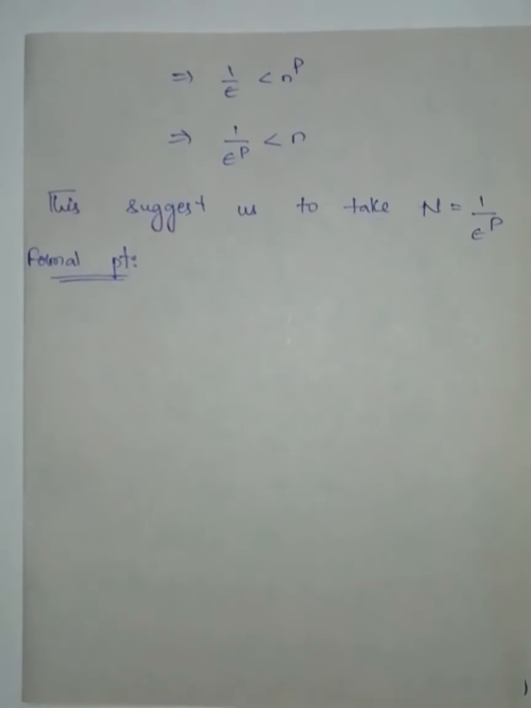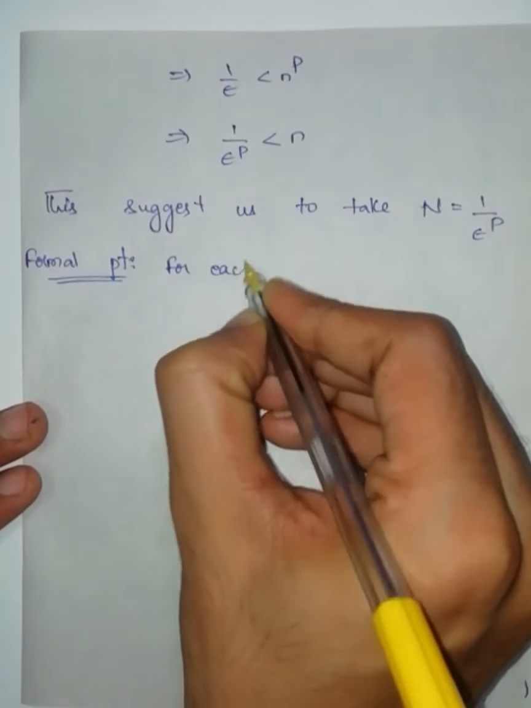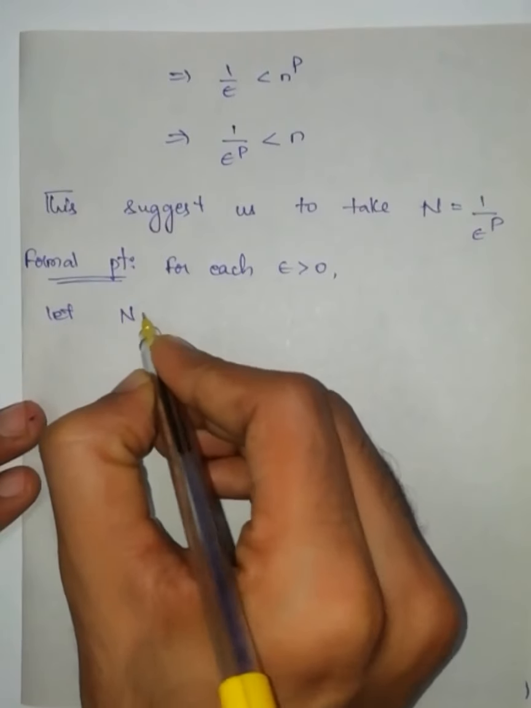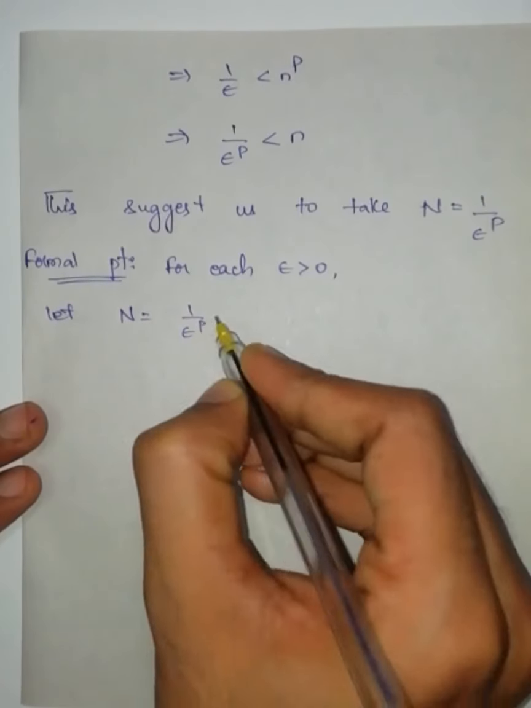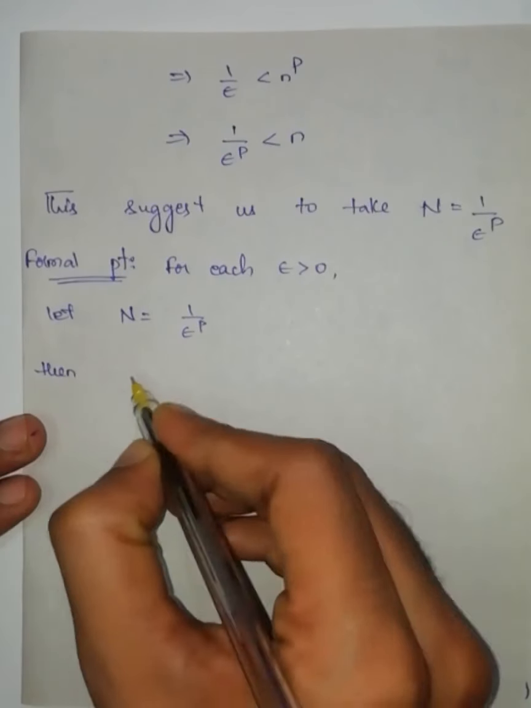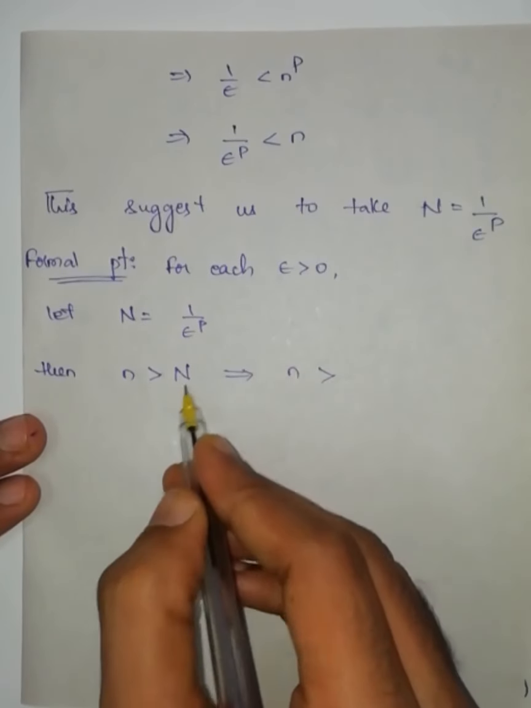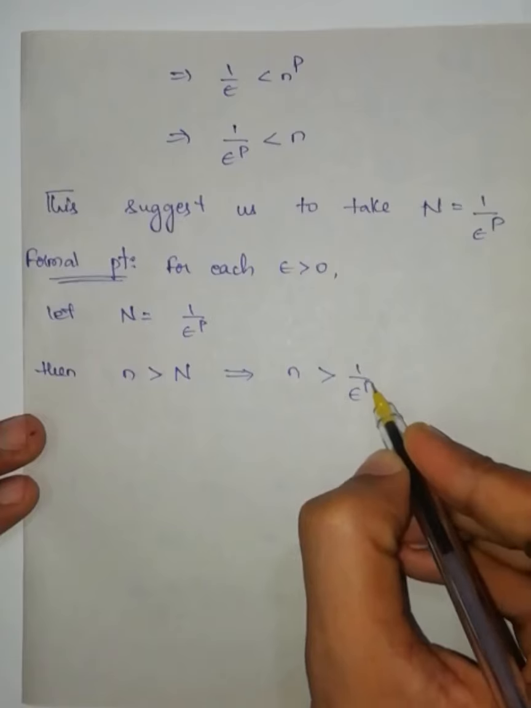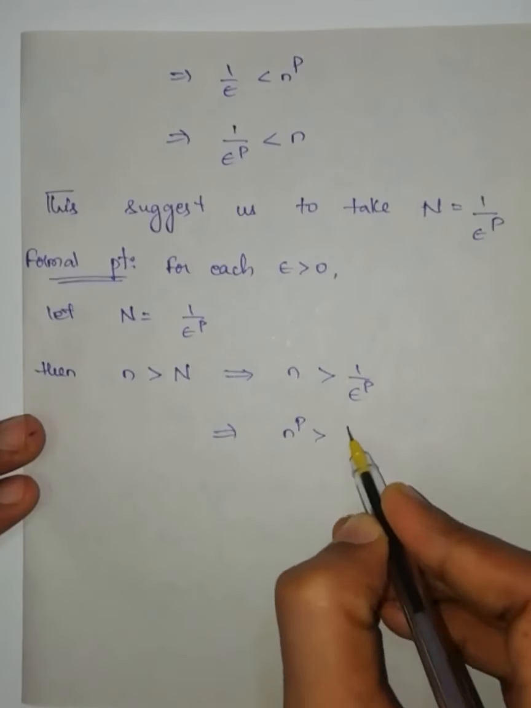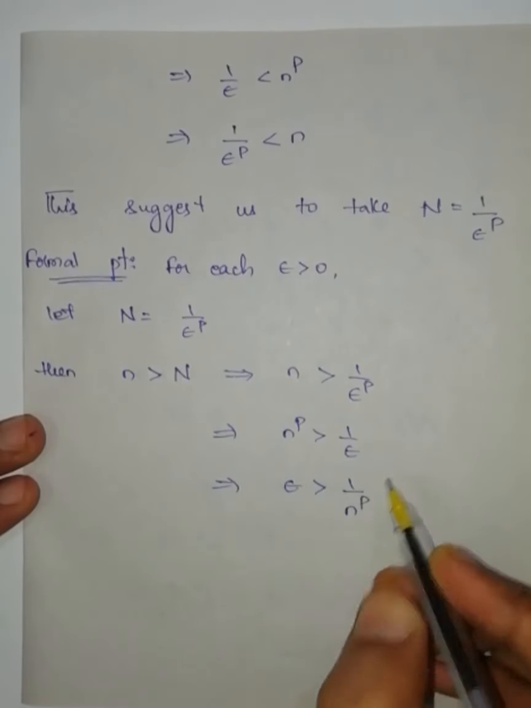Formal proof. For each epsilon greater than 0, let capital N be equal to 1 by epsilon to the power of p. Then small n greater than capital N implies small n greater than 1 by epsilon to the power of p. Now cross multiply. n to the power of p is greater than 1 by epsilon. This implies epsilon is greater than 1 by n to the power of p.